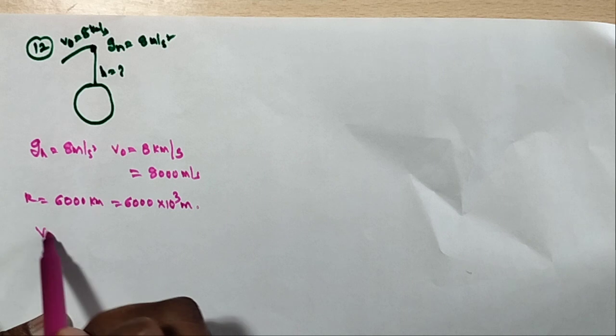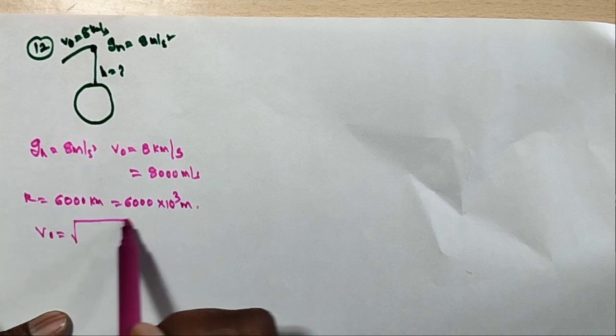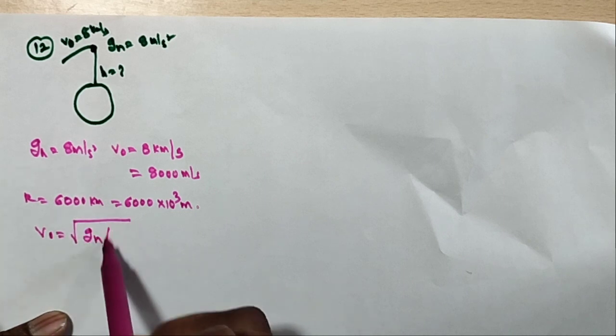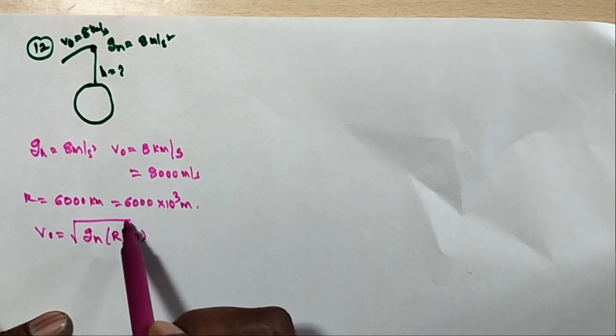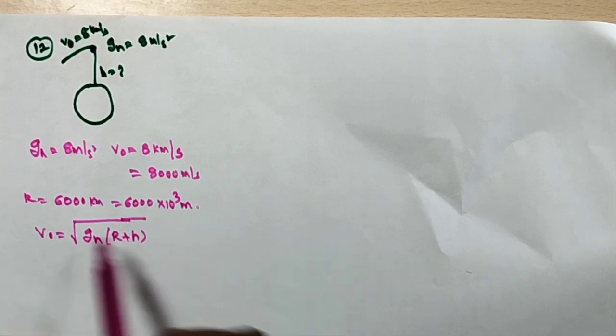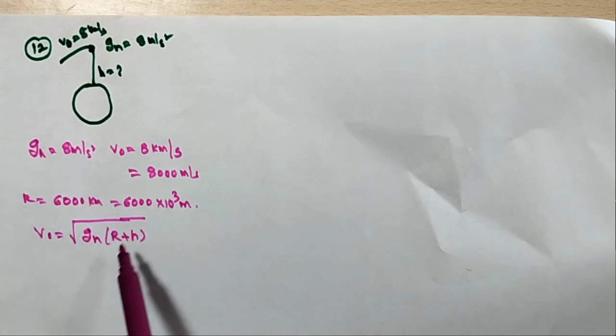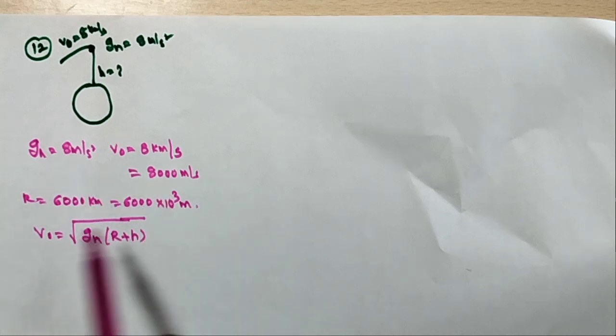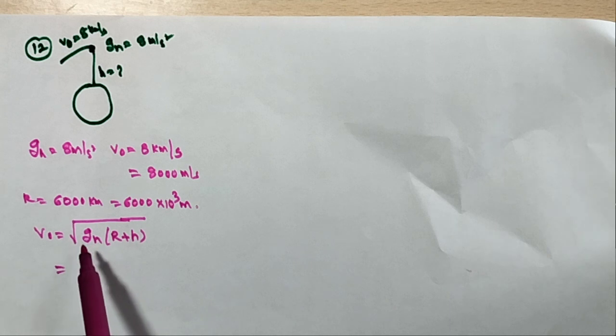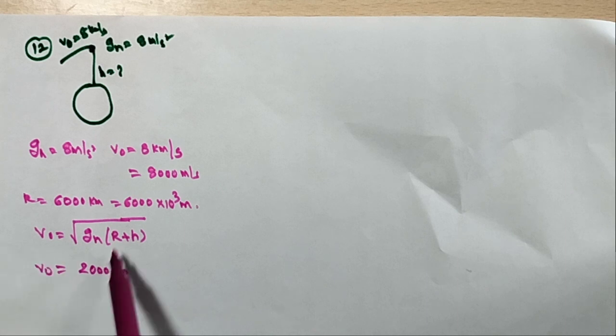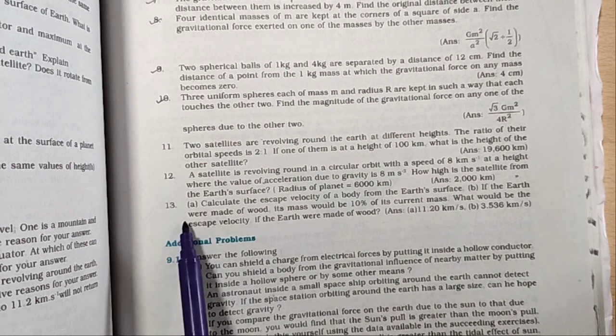We know that v naught is equal to under root of gh into R plus h. This is the formula. gh is equal to 8, and R we know, so substitute all these values and you can find the height is 2000 kilometers. This is homework. It's very simple, just substitute all the values.